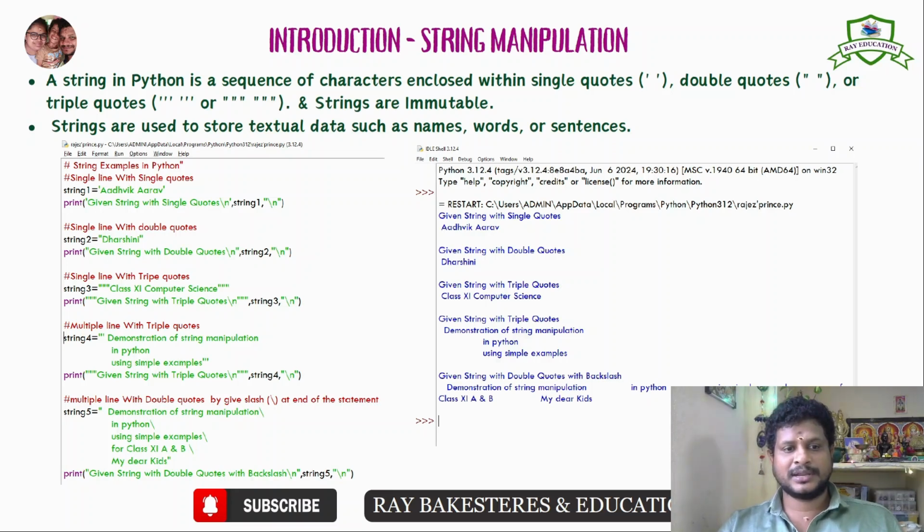Here I have given one name in example 1, Atvik Arav. Atvik Arav is a sequence of characters. A is a single character and another A is the next character, then D, H, V, I, K. So this sequence of characters is known as a string. This sequence of characters can be enclosed within single quotes or double quotes or even triple quotes.